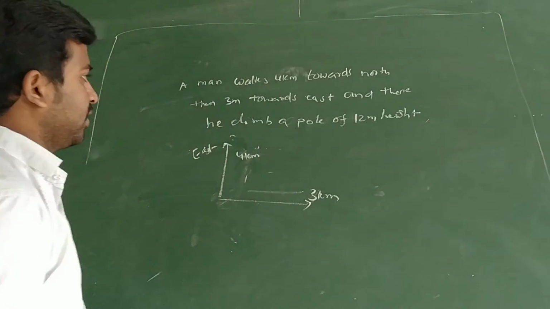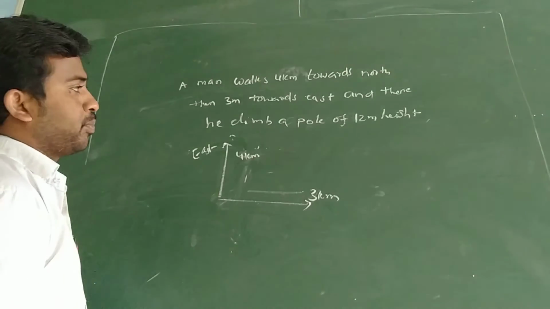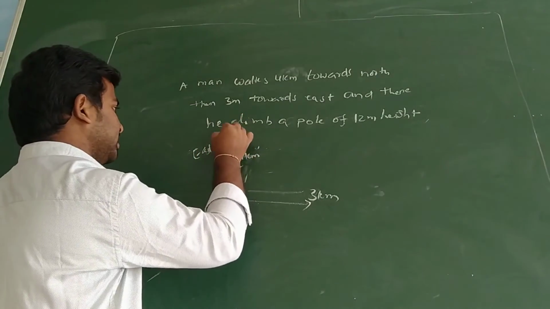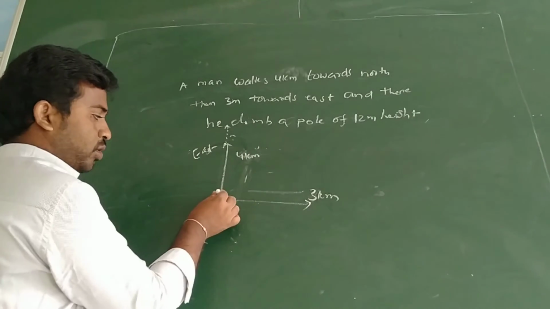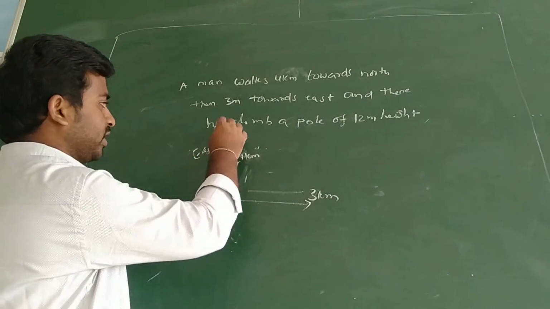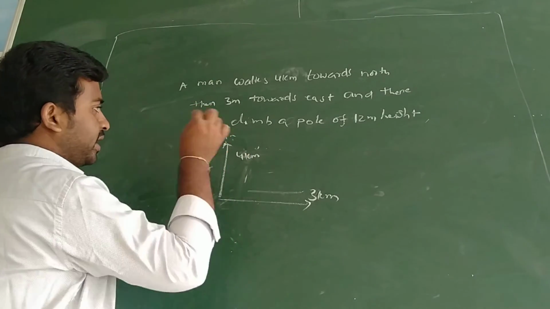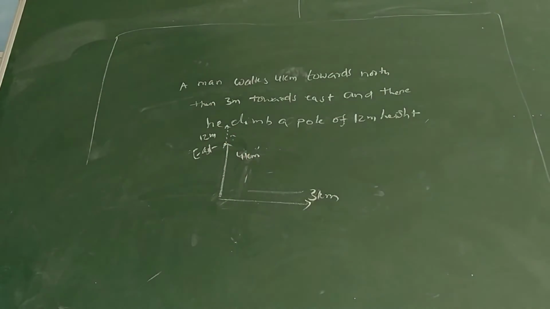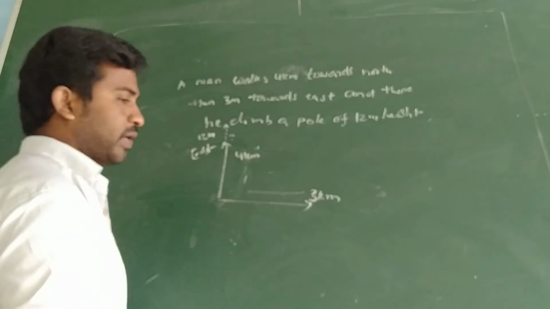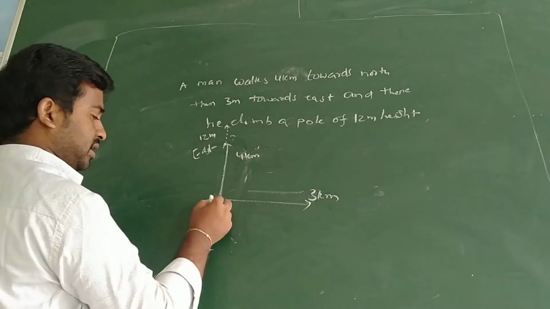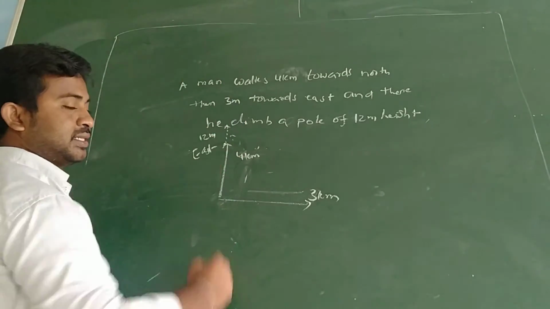Here again, he climbed a pole of 12 meter height, which means it is again the z-axis. Here we won't be able to see this axis, so we can choose it like this. Then it is 12 meter. Here again you want to calculate magnitude of displacement, so you can choose the vector method. Along the x-axis i cap, along the y-axis j cap, along the z-axis k cap.